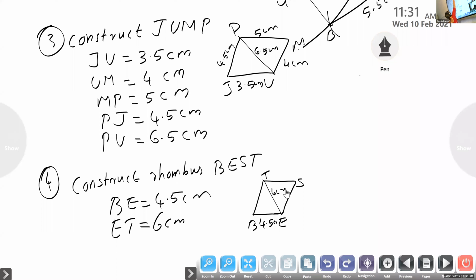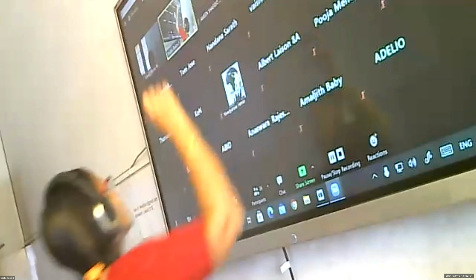I asked you to study powers and exponents, isn't it? Lakshmi, what are the laws of exponents? Did you study it? Those who studied, raise the hands.